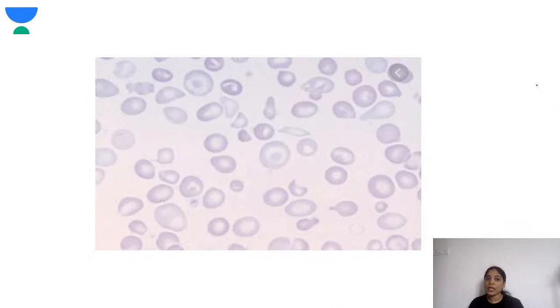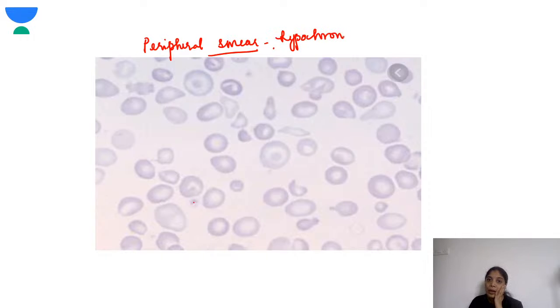As you can see, this is a peripheral smear. Over here there are microcytes which you see. You can see various fragmented cells. Another thing is there is hypochromia, there is microcytosis, and then you see fragmented RBCs.